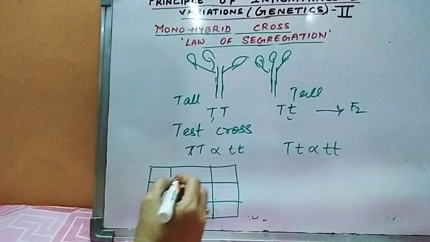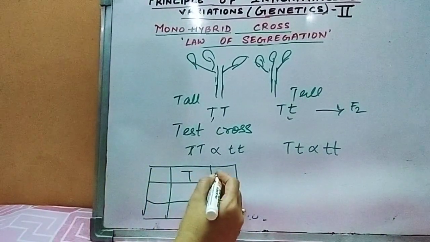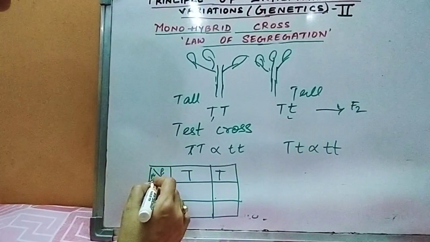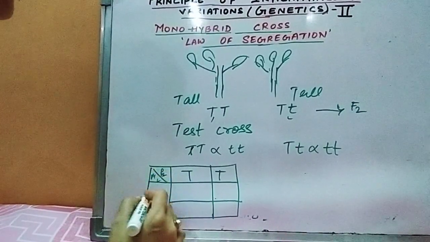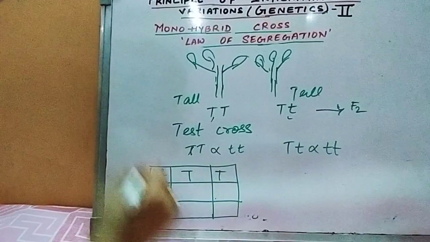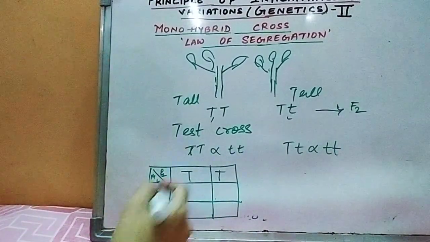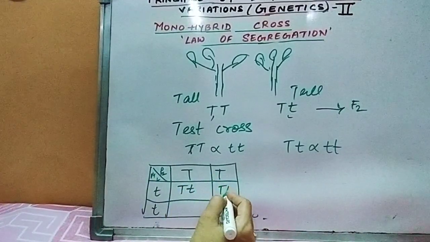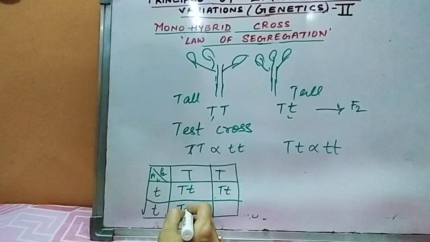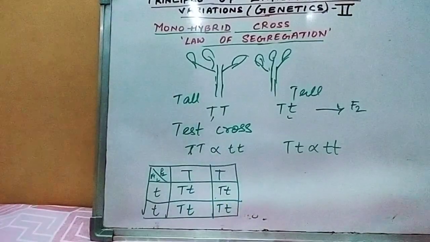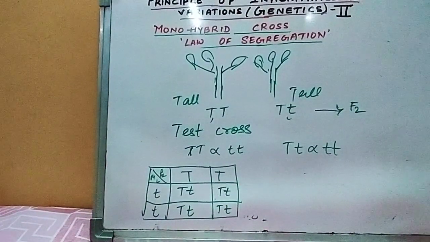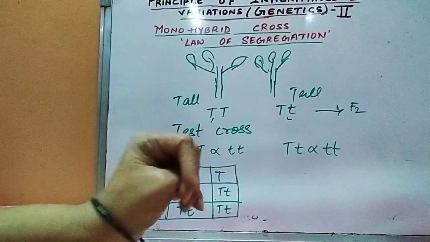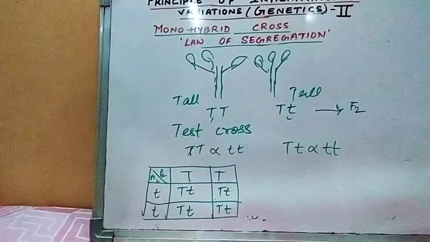So if I place here TT, the parental character, and small t, that is a dwarf one. So what will be the resulting offspring? So they all will be tall when it is crossed with homozygous tall with the recessive dwarf.